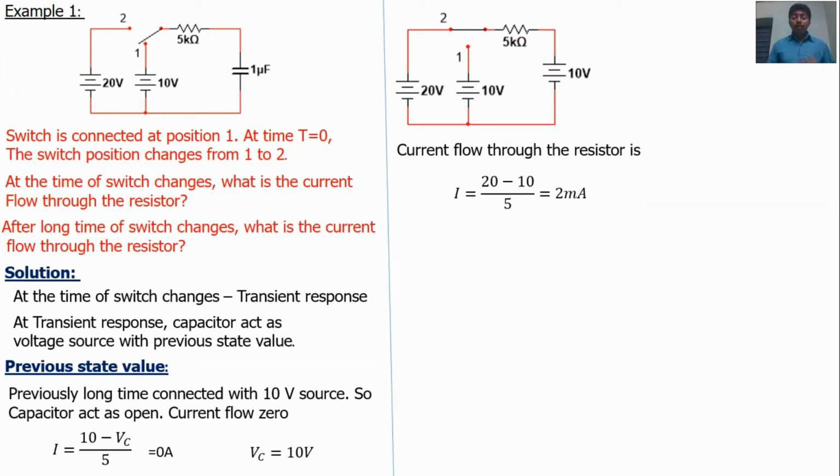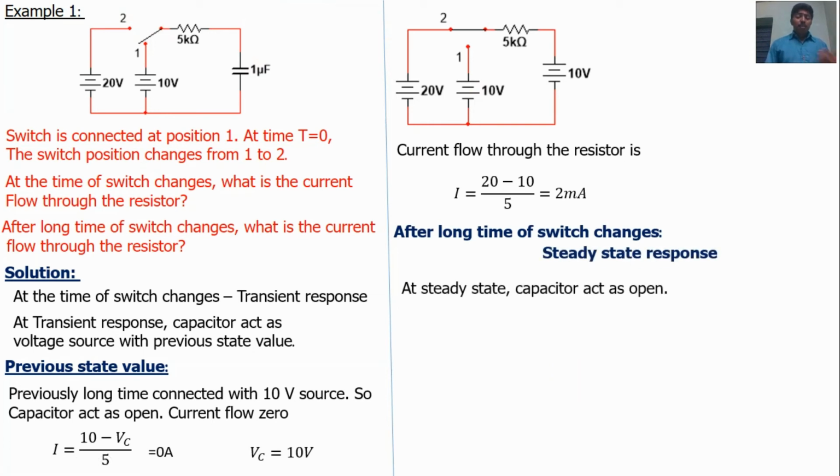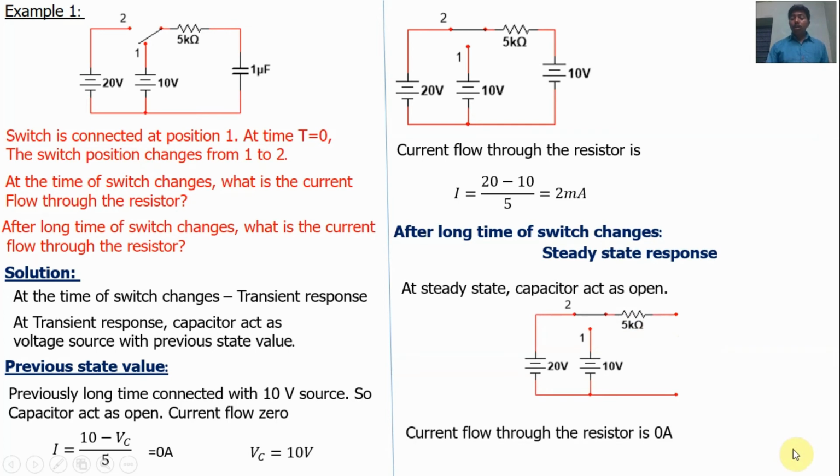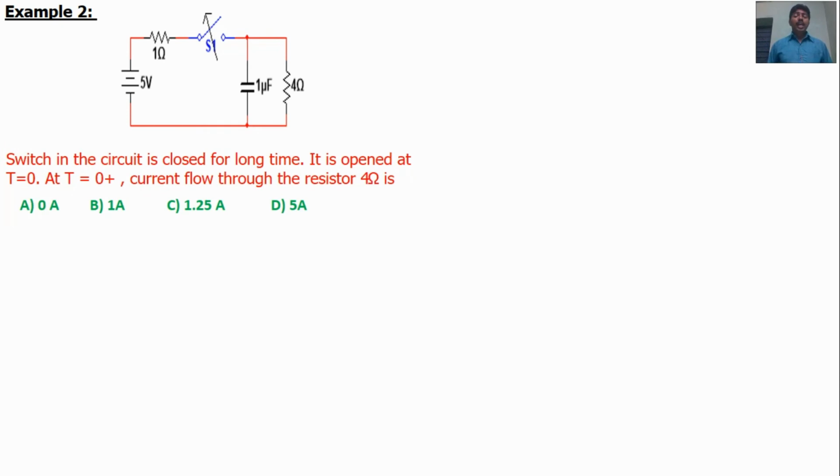Okay. After long time of switch changes, what will happen? After long time of switch changes means the capacitor will act as open, steady state condition. So replace the capacitor by open. What will be the current flow through the 5 kilo ohm resistor? Current flow through the 5 kilo ohm resistor is 0. Voltage across the capacitor will be 20 volt. Let's take a question asked in 2010 GATE examinations.